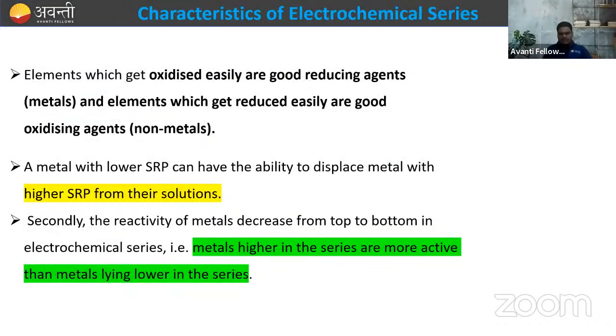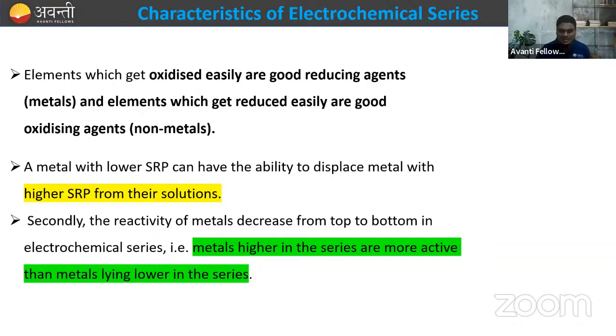So what are the characteristics of the electrochemical series basically? So elements which get oxidized easily are the good reducing agents, that is the metals, and the elements which get reduced easily are the good oxidizing agents, or we say non-metals. A metal with a lower SRP, that is the lower standard reduction potential, has the ability to displace metal with the higher SRP from the solution.